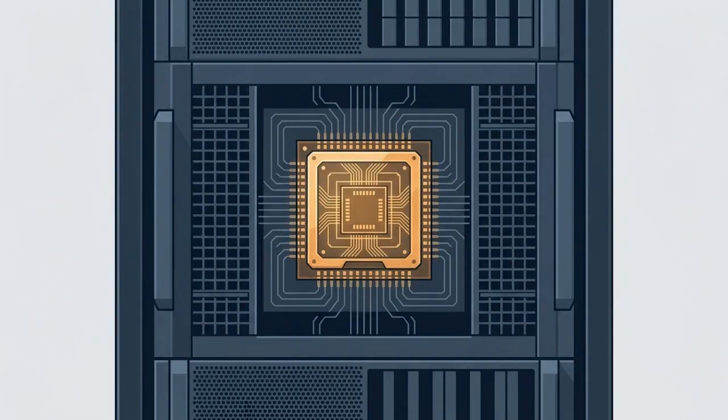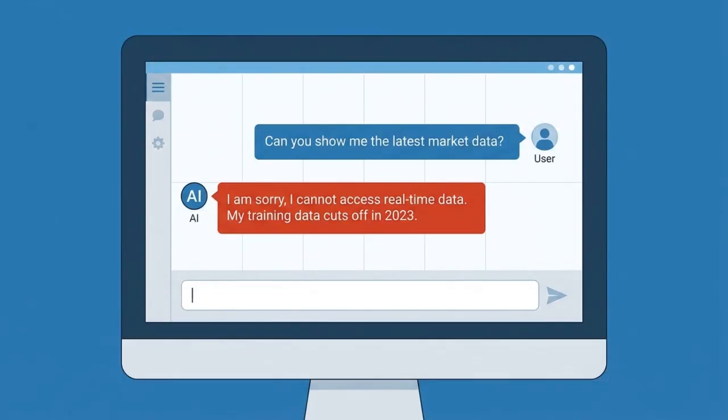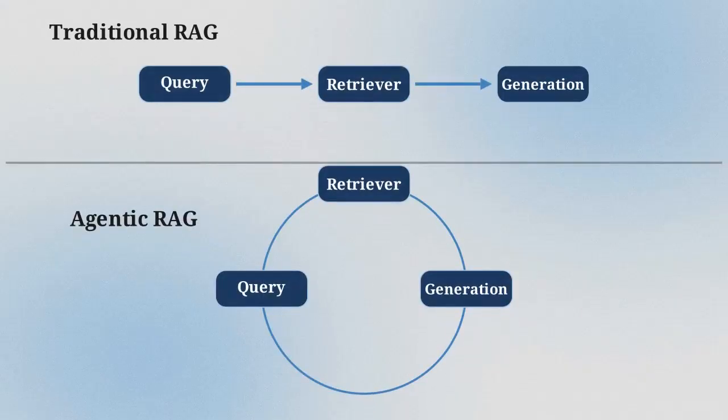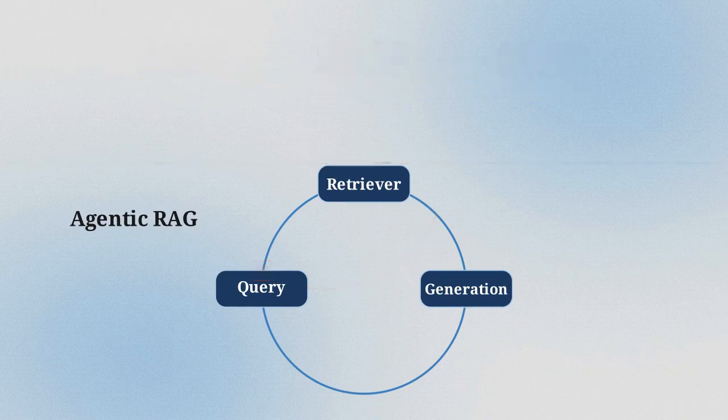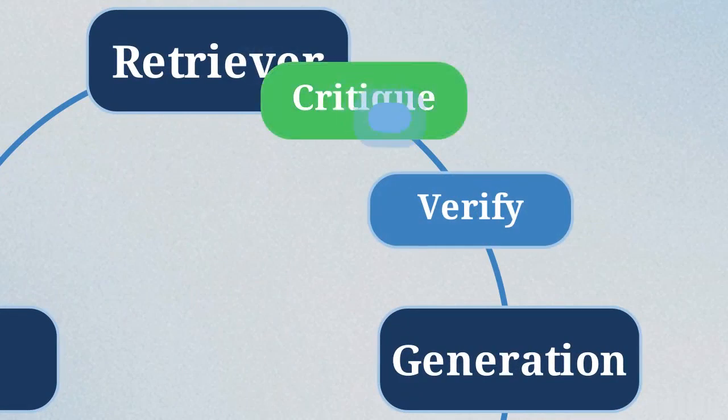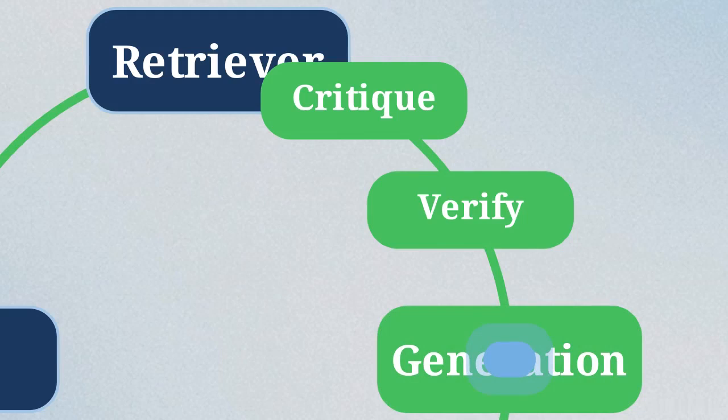For a machine to work independently, it first needs to know how to think critically. If we want an agent to do market research, it cannot simply rely on the static data it was trained on. It needs the ability to verify information independently, moving beyond standard data fetching. This flowchart shows Agentic RAG. A standard system blindly pulls data, but an agentic loop actively evaluates it. It rejects flawed packets, looping back. Zooming into these verify gates, the agent cross-examines its research. Passing these checks flashes green, allowing verified information through.